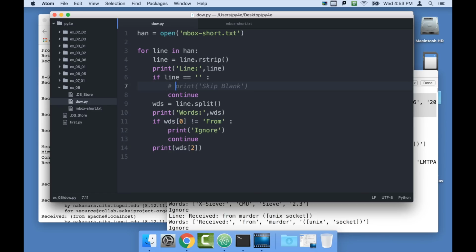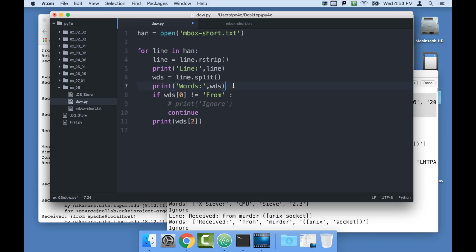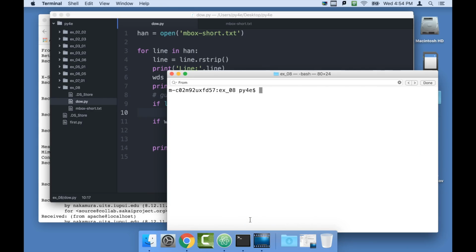So I'm going to comment out some of these debugs, and I'm actually just going to get rid of this whole skipping of the blank line. I'm going to do it with the words. I'm going to go back to the guardian we had before. If the number of words that we got, len of words, is less than 1, continue. Okay, so now this is going to be a working program.